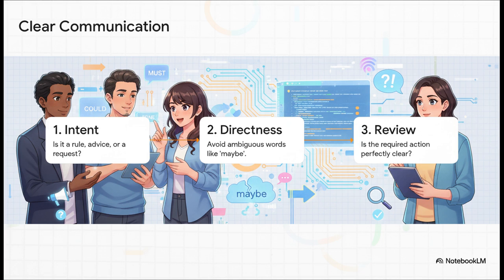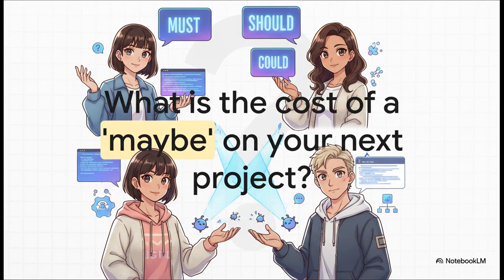And finally, before you hit send, just reread your comment and ask yourself, is the action I need and its priority perfectly clear? So I'll just leave you with this one last thought to take back to your team. The next time you see that word "maybe" in a pull request or a spec doc, I want you to think about its potential cost, the cost in time, in confusion, or in actual bugs. By mastering this simple toolkit, you're not just improving your grammar, you are literally upgrading your entire development process.